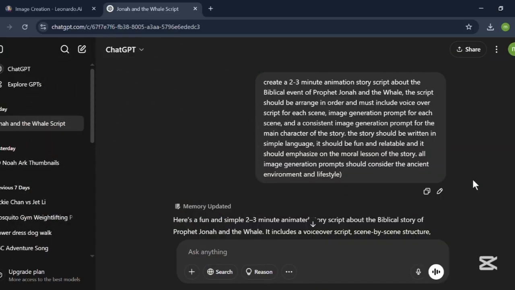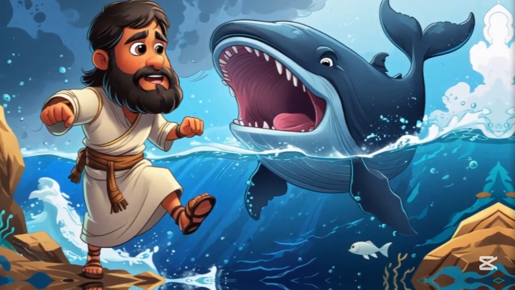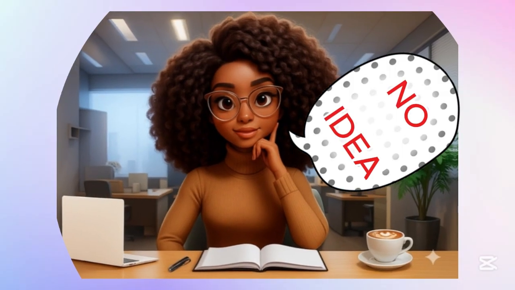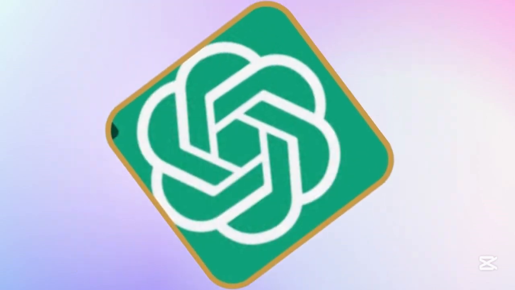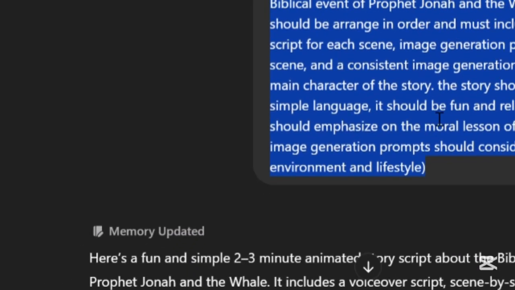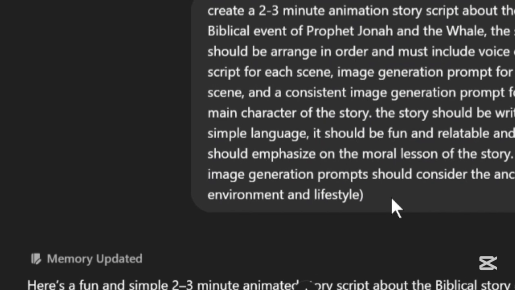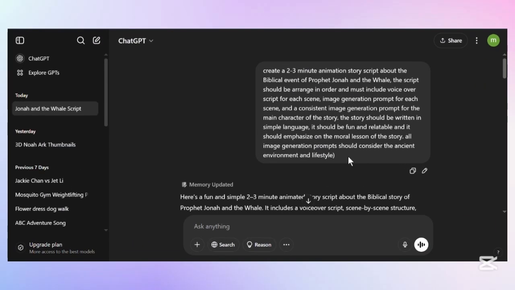The first step is to generate the script for the story. I already knew I wanted the story to be about the biblical Jonah and the fish. If you don't have an idea of what you want the story to be about, you can let ChatGPT help you with that. So in order to generate the script, I pasted this prompt into ChatGPT. With this main prompt, we will get the image generation prompt for the main character, the script for the story, arranged into scenes, voiceover script for each scene, and the image generation prompt for all the scenes.